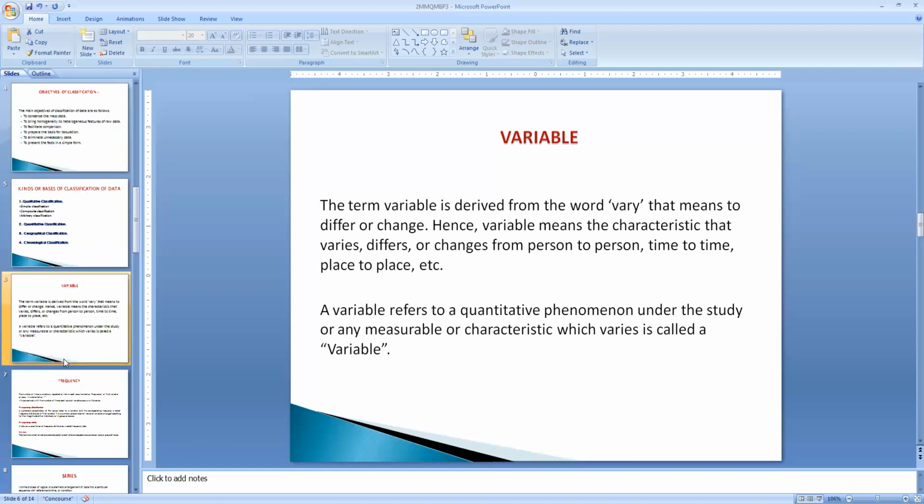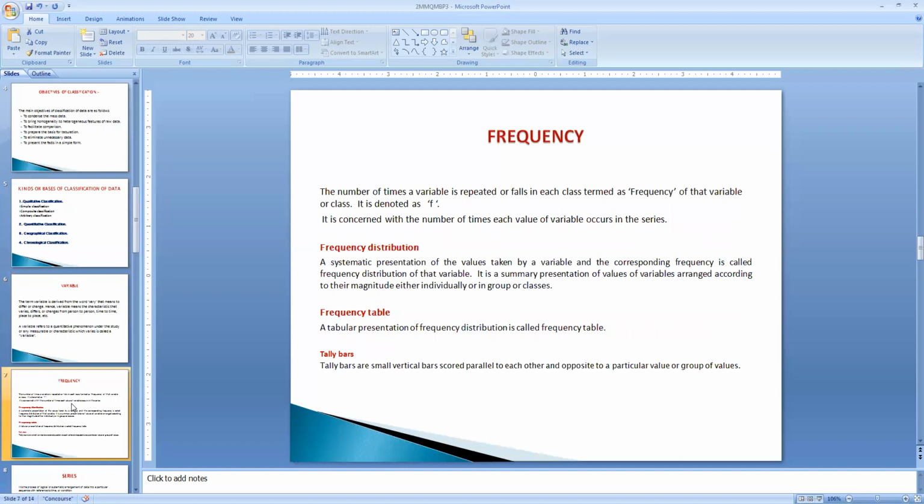And the next thing is called frequency. What do you mean by frequency?